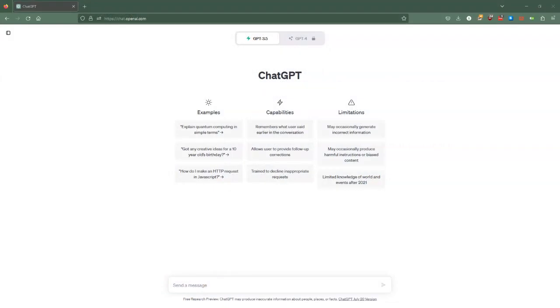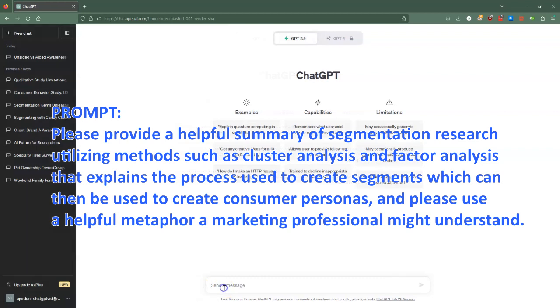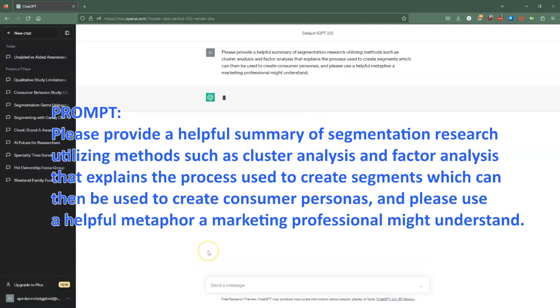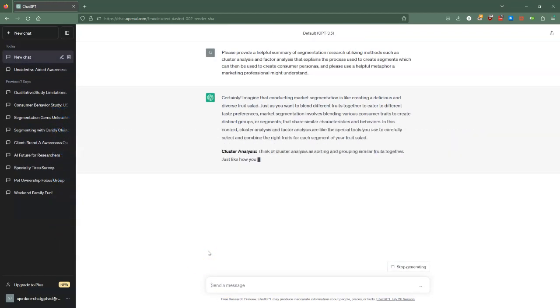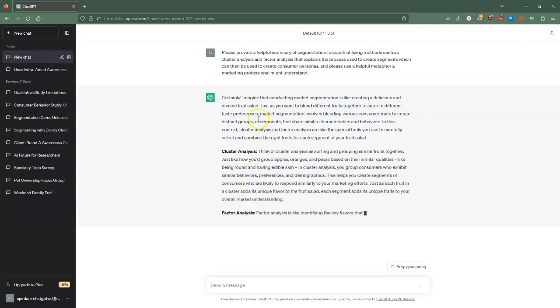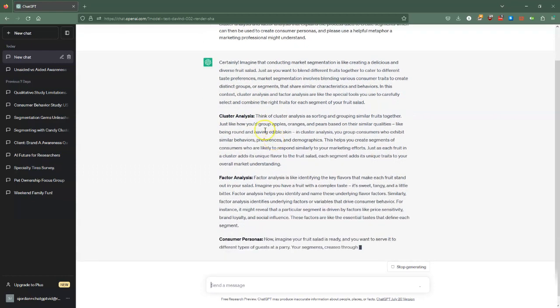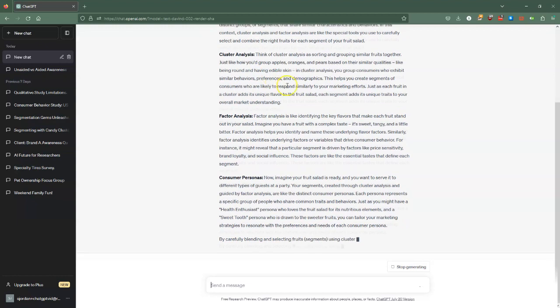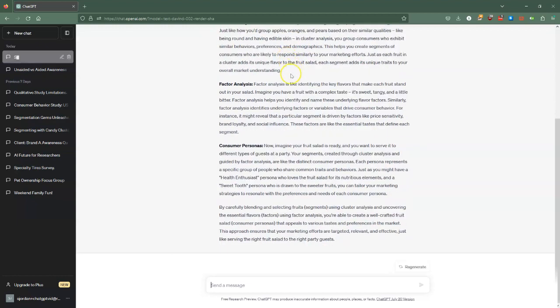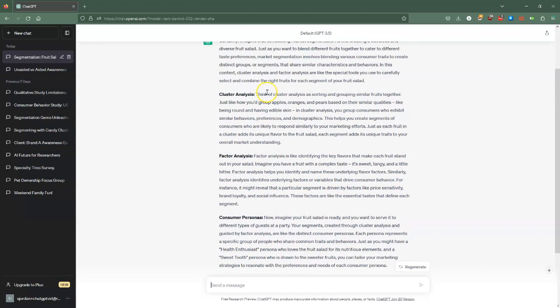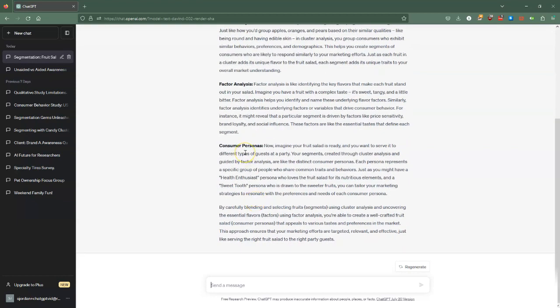So, I'm going to use ChatGPT to write up an explanation of segmentation research for my client. Here's the prompt I'll use. Now, this prompt is going to give some technical detail about what I'm looking for, but what ChatGPT returns here is something that's very readable and very understandable, and it looks like it's using creating a fruit salad as a metaphor. One of the things that I like about this is that it's broken this down into different forms of analysis, as well as talking about the output, which is going to be the consumer personas.